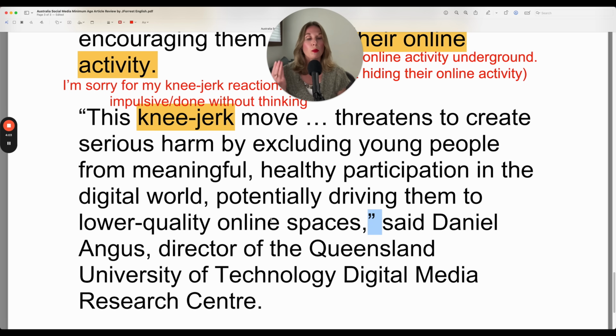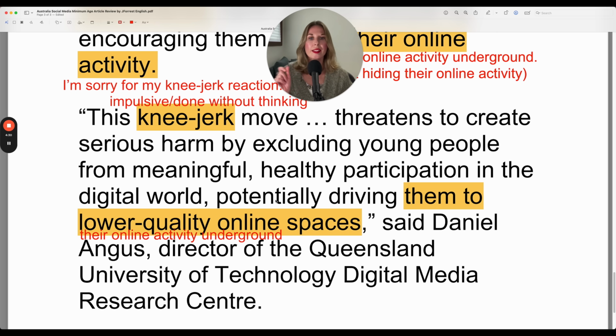So again, it's important to see when something is in quotes, because you know this is just someone's opinion. It's not being presented as fact. It is someone sharing their specific opinion. And clearly this person is an advocate for children of all ages using online resources. Remember that advocate is someone who supports.